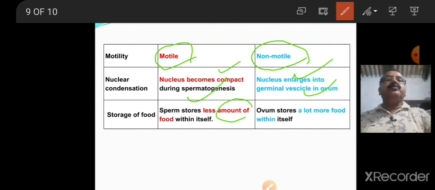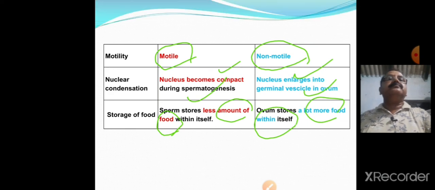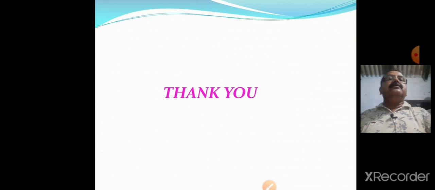The amount of food present in the sperm is very less due to very less quantity of cytoplasm found in the sperm. The ovum stores a lot more food within itself. The food is present in the form of yolk or yolk granules. This much for